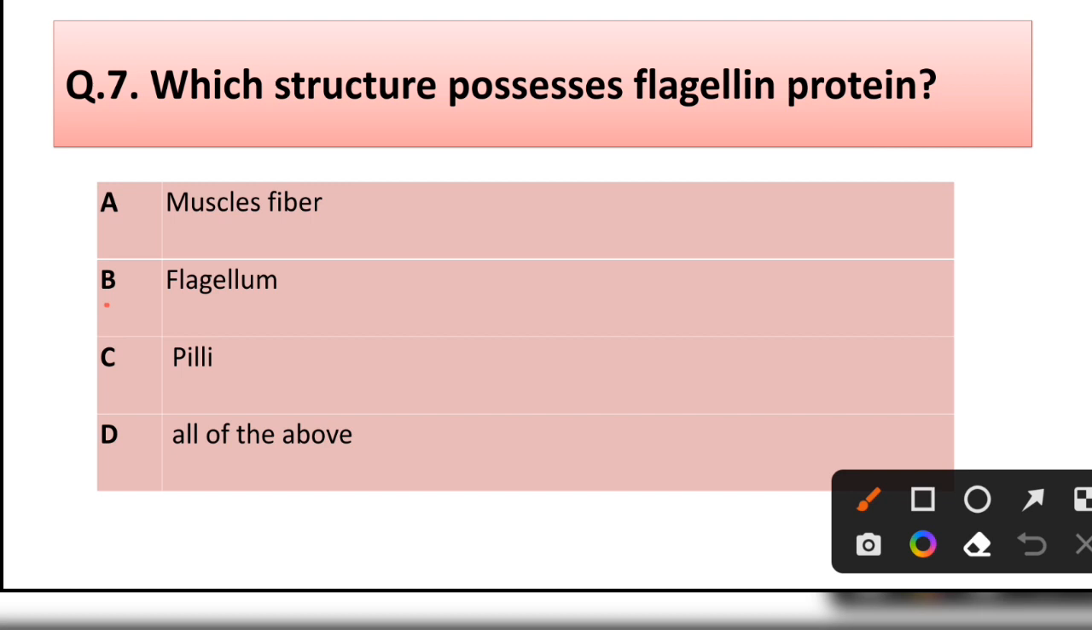Question number 7. Which structure possesses flagellin protein? Muscle fiber, flagellum, pili, or none of the above? Correct answer is option B. Flagellum.